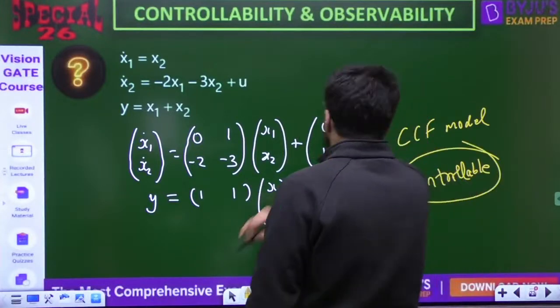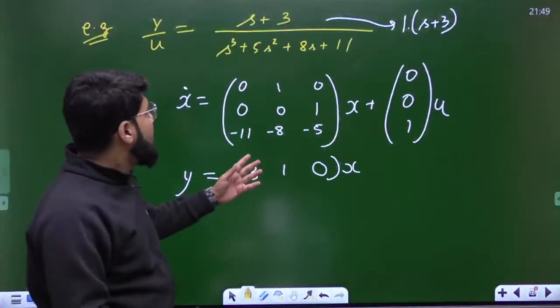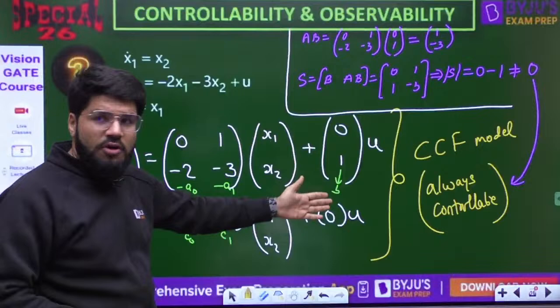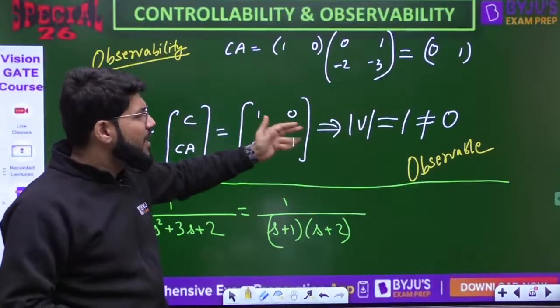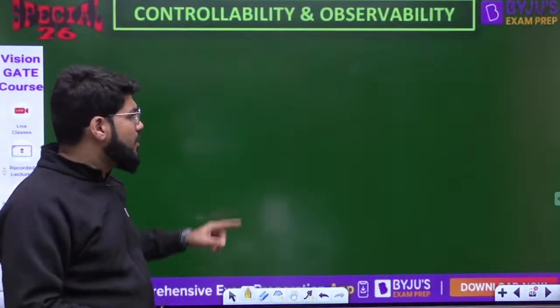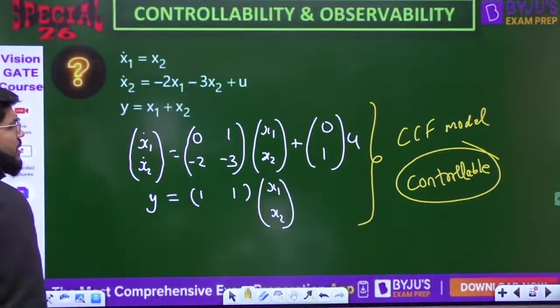Now what about observability? For observability, as I told you, I can again apply this procedure. Like the previous question was CCF, again controllable, but for observability I applied the Kalman's test. One more thing we can do for observability now. And what is that one more thing?